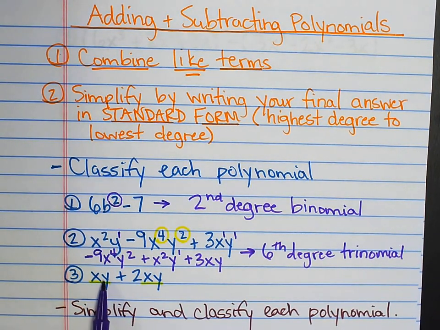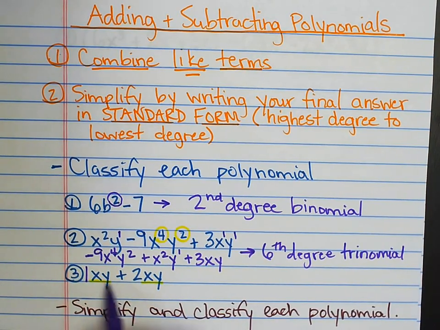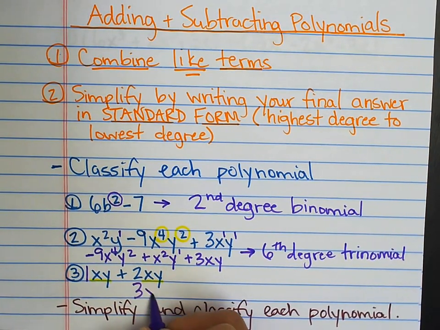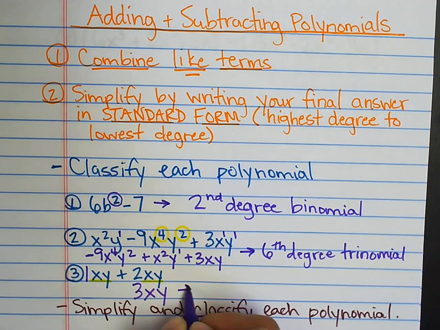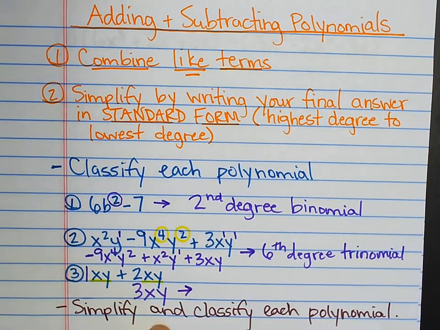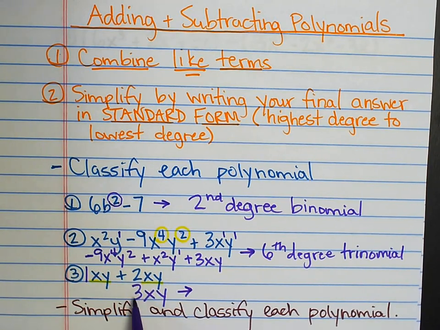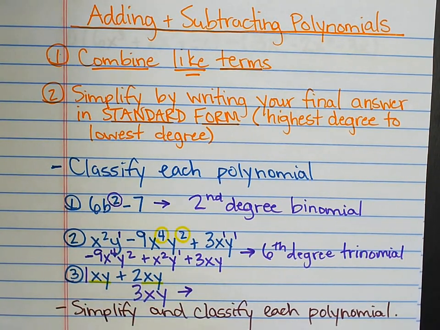Let's do this last one. When I look at this one, I have an xy plus 2xy. If you notice, those are like terms. This is really a 1xy plus 2xy. That's going to give me a 3xy. Before we name our polynomials, we always simplify them. So we can't classify them until everything is simplified. So I'd need to add them together before I name it.